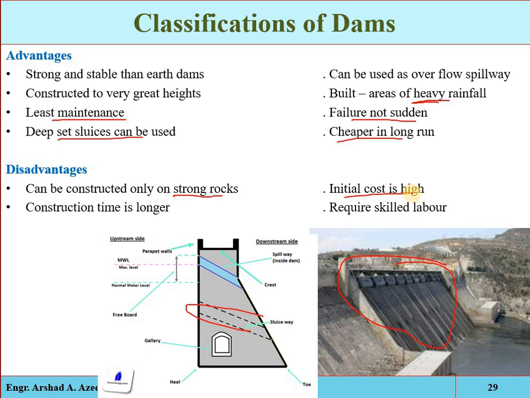Okay, so the initial cost is more, and the construction period is longer, it takes a lot of time. Also, skilled labor, mechanized plants and mechanical power are required. And the height cannot be increased unless provisions are made. It is very difficult to increase the height of a gravity dam unless specific provisions are made in the foundation. Otherwise, you cannot increase the height of the dam structure.